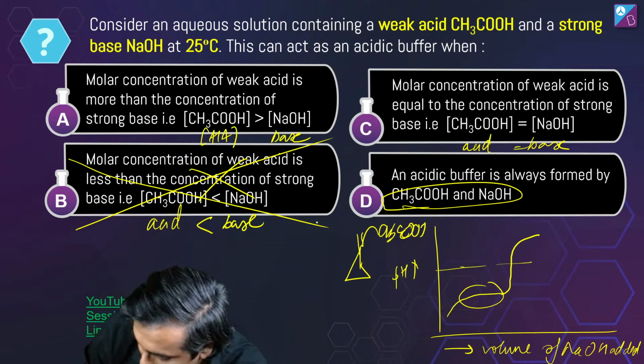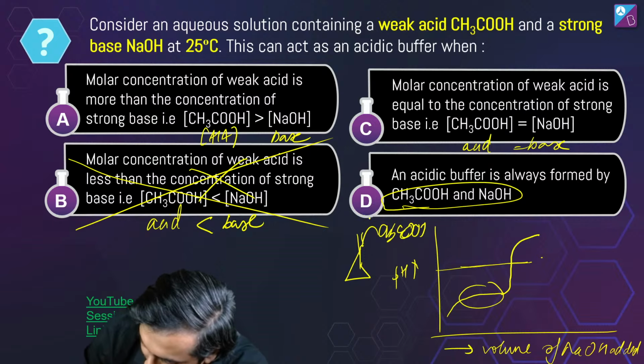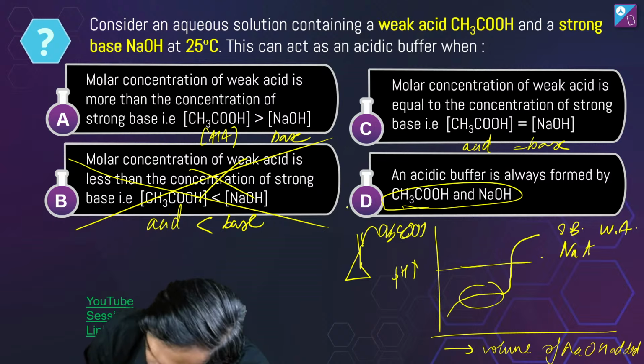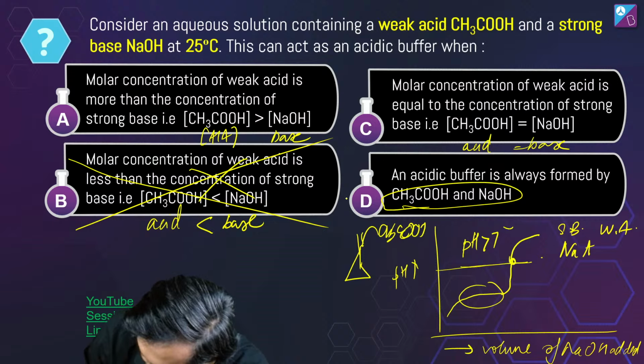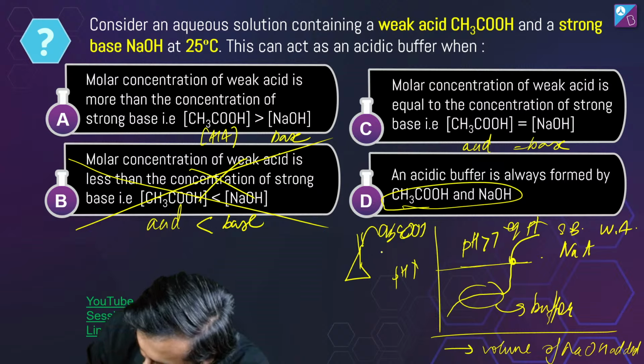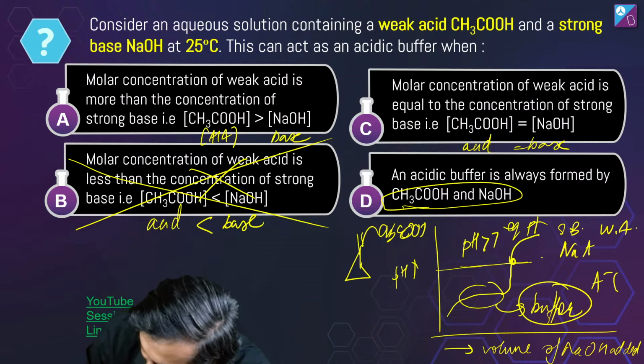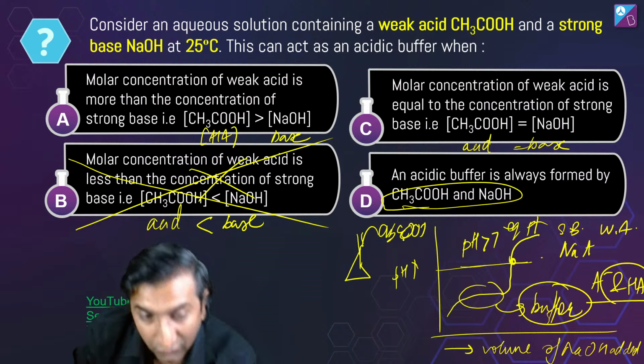Equivalence point happens somewhere over here, right? And this pH, this is going to have NaA, which is strong base, weak acid, so pH must be greater than 7 at equivalence point. This is the buffer region. What happens in a buffer? You have A minus and HA, only then it forms a buffer.